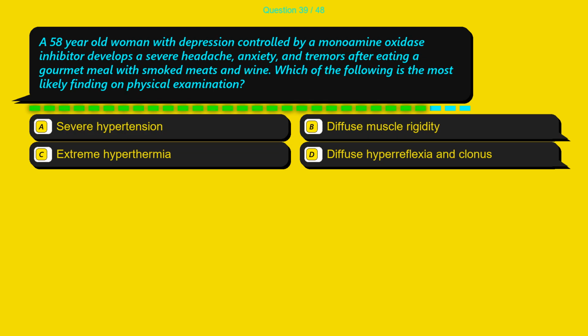Question 39. A 58-year-old woman with depression controlled by a monoamine oxidase inhibitor develops a severe headache, anxiety, and tremors after eating a gourmet meal with smoked meats and wine. Which of the following is the most likely finding on physical examination?